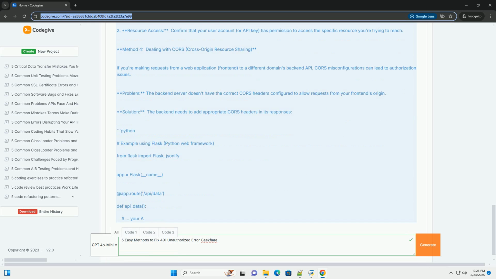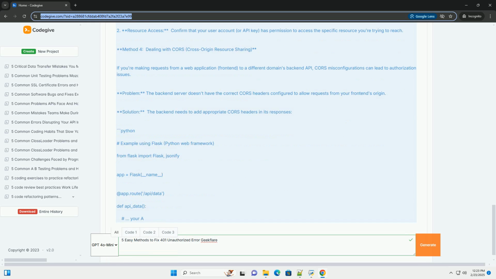Solution: 1. Consult API docs. Carefully review the API documentation to determine the correct authentication method. 2. Implement correctly. Use the appropriate library and techniques for that method. For example, OAuth 2.0 requires specific steps for obtaining and using access tokens.